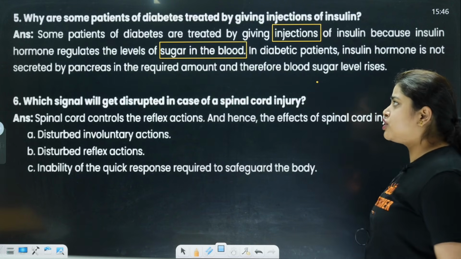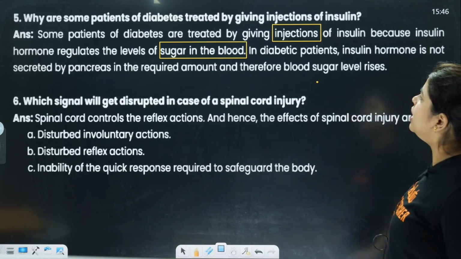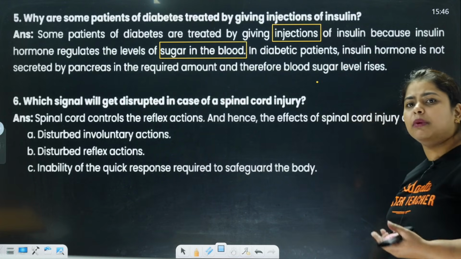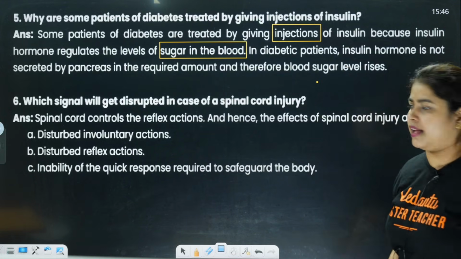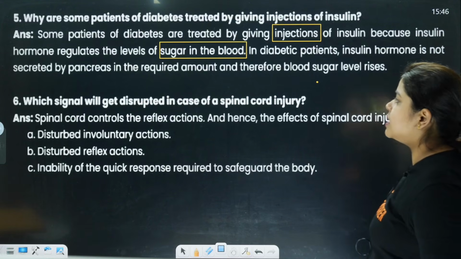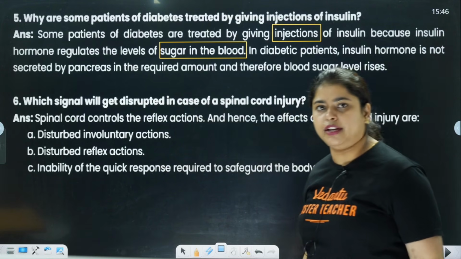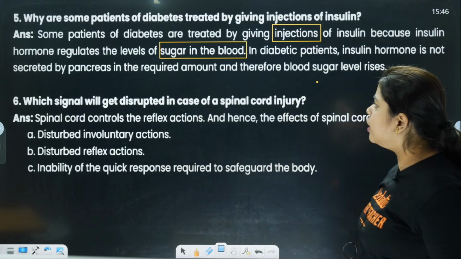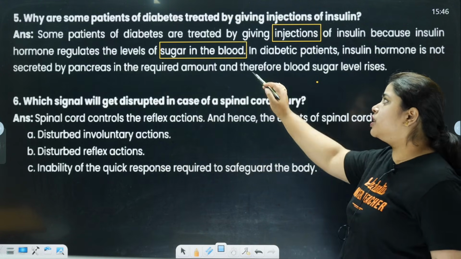Clear? So some patients who have diabetes are treated with injections, while a few take medicines and react to them. That is because the insulin hormone actually regulates the levels of sugar in the blood.